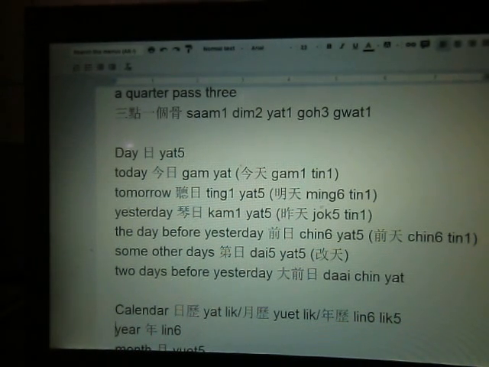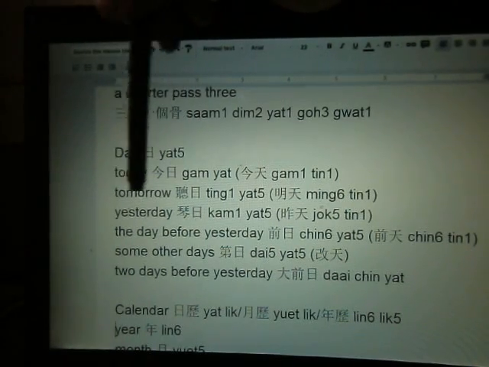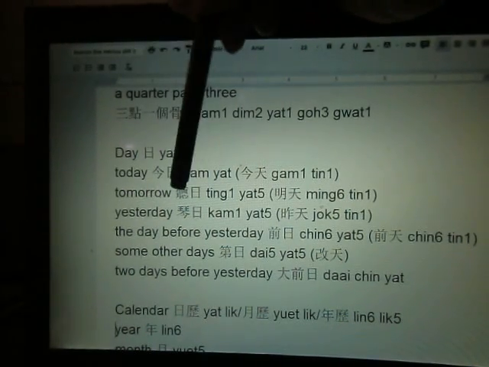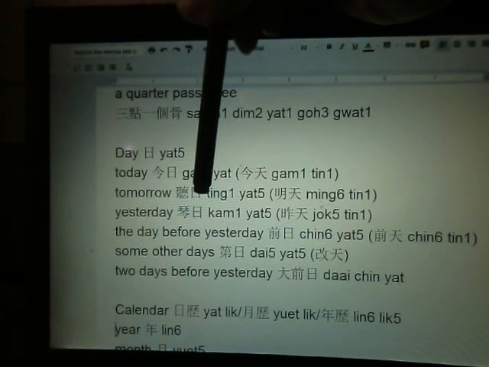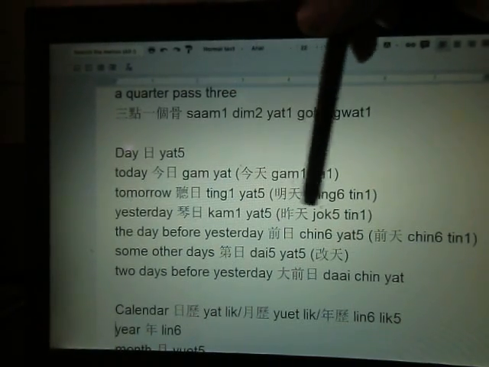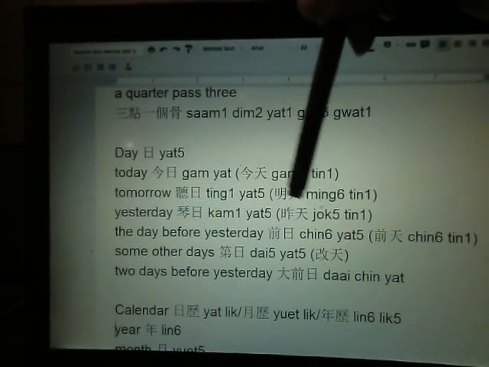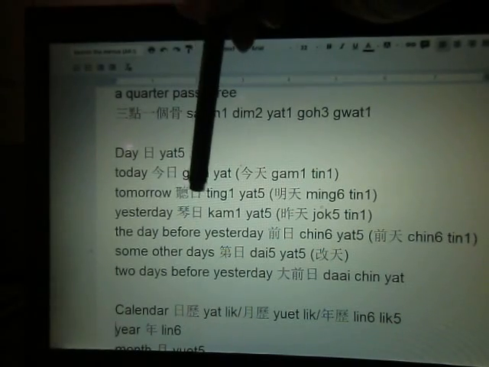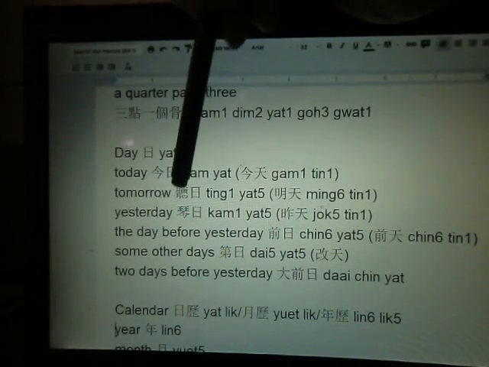But in Hong Kong we really don't say 今天, unless you are watching a news report on television, in which case they use a very formal kind of Cantonese, which is Mandarin. 今日. Tomorrow is 聽日, or sometimes you see 明天, which is more Mandarin. So people in Hong Kong will say 聽日.